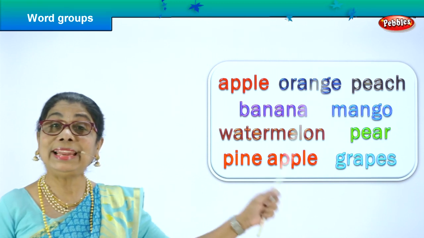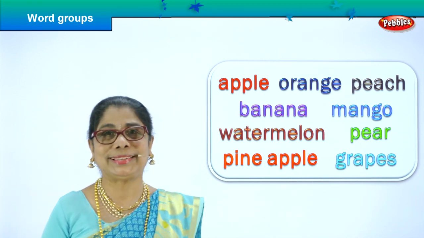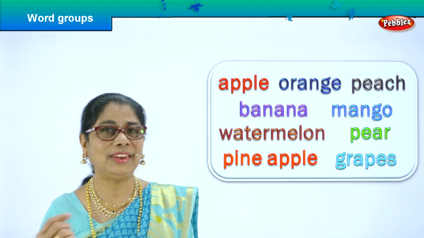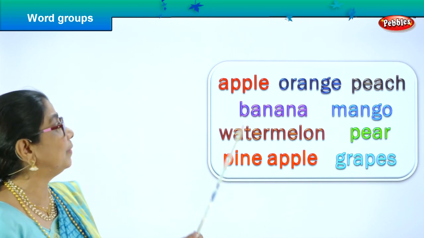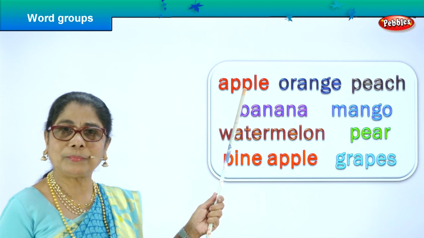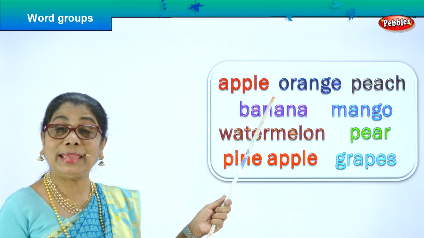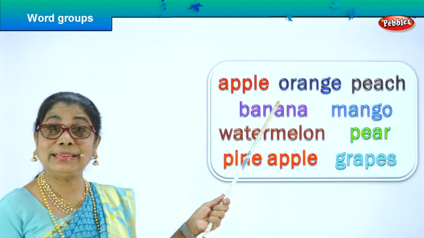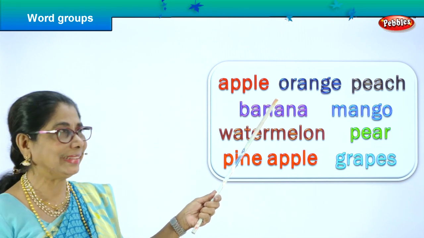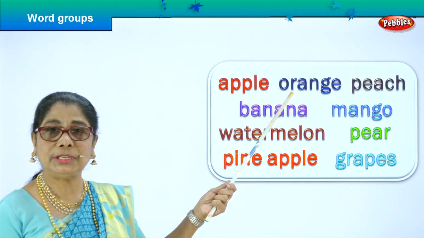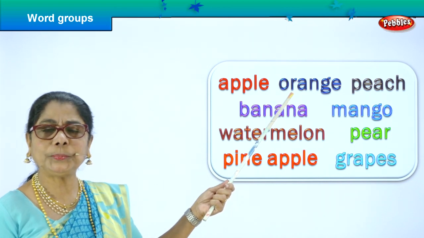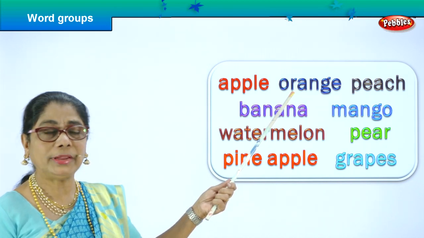Hi children, let's read all what is here. Spell and read. We are learning to spell, we are learning to read. Okay, fine. What's the first one? A-P-P-L-E, apple. Do you love apple? Yes. What is this? O-R-A-N-G-E, orange. Juicy orange.